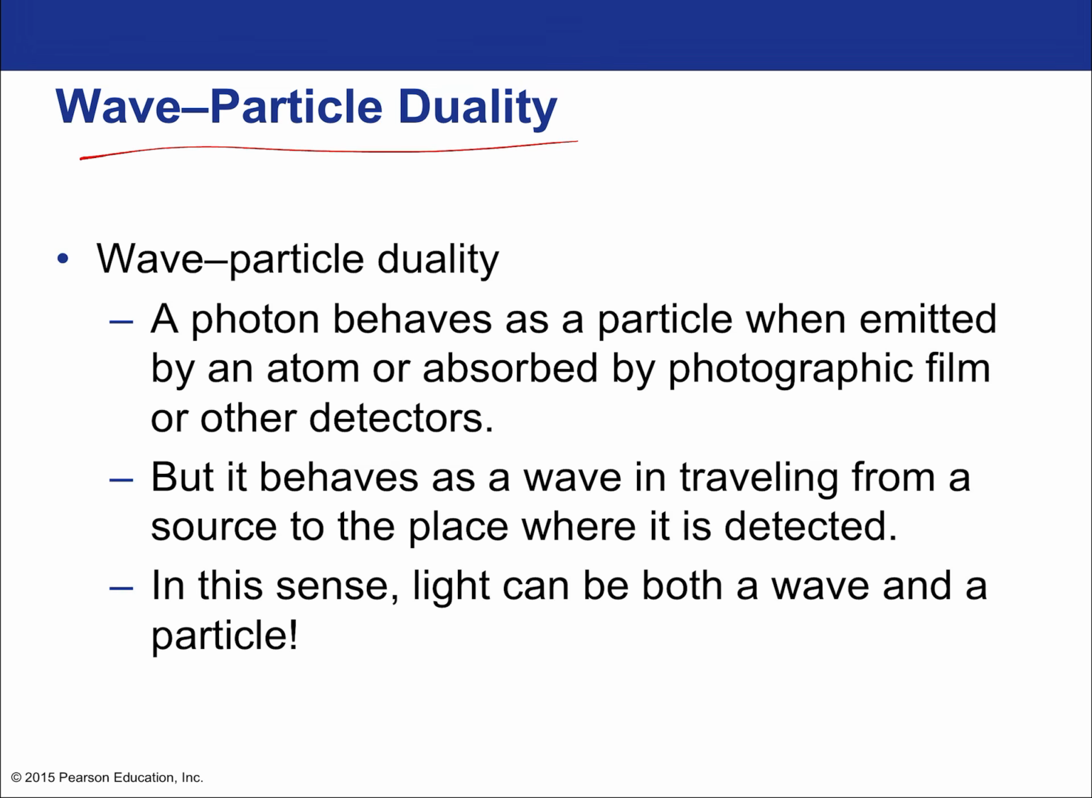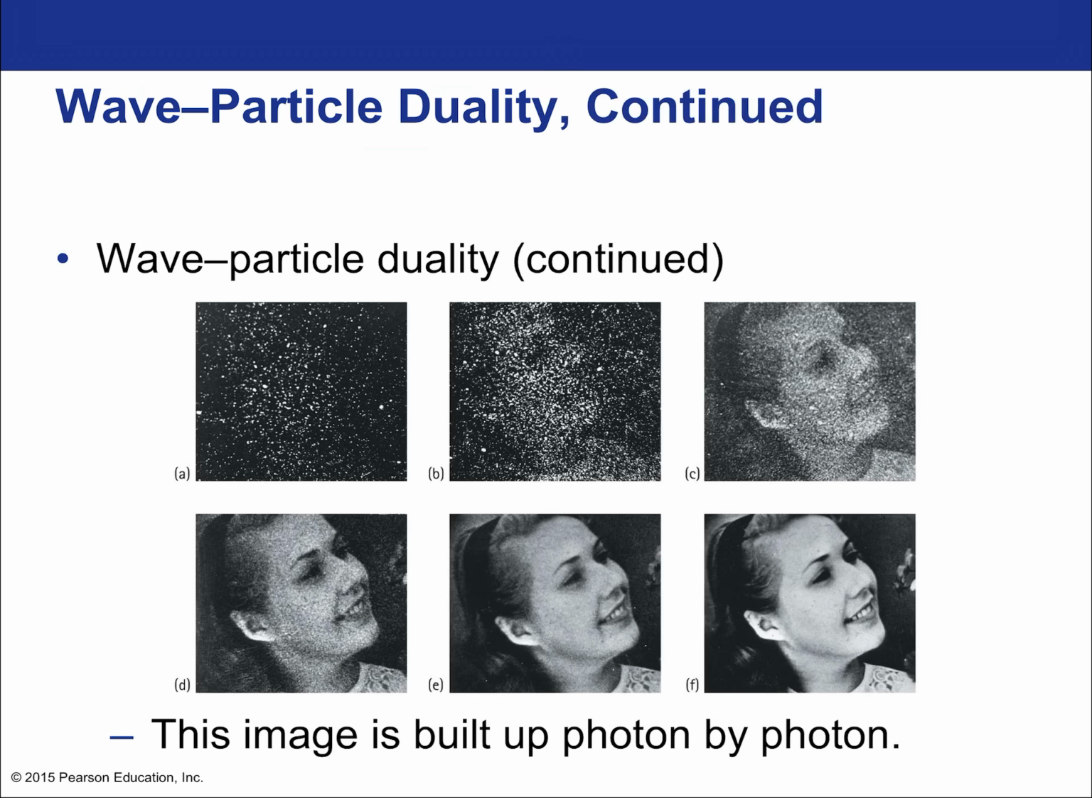A photon behaves as a particle when emitted by an atom or absorbed by a photographic film or the detector, like the photosensitive metal. But it behaves as a wave in traveling from a source to the place where it is detected. In a vacuum, it only displays its wave-like behavior. In this sense, light can be both a wave and a particle, depending on what it's interacting with. Okay? So here is a great example of the wave-particle duality of light.